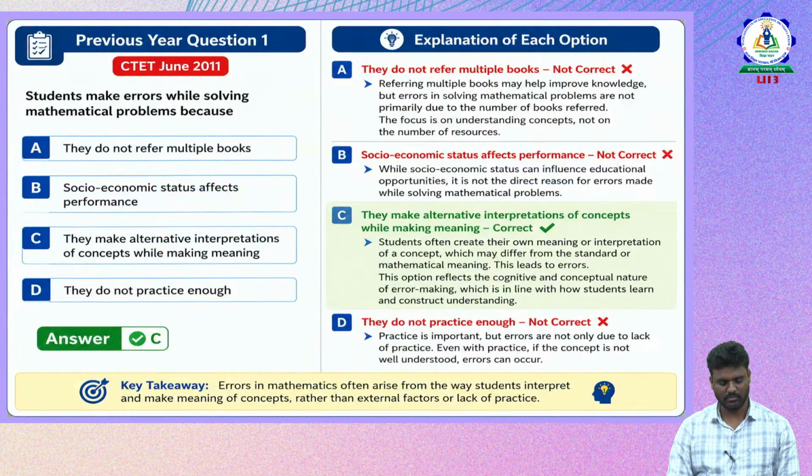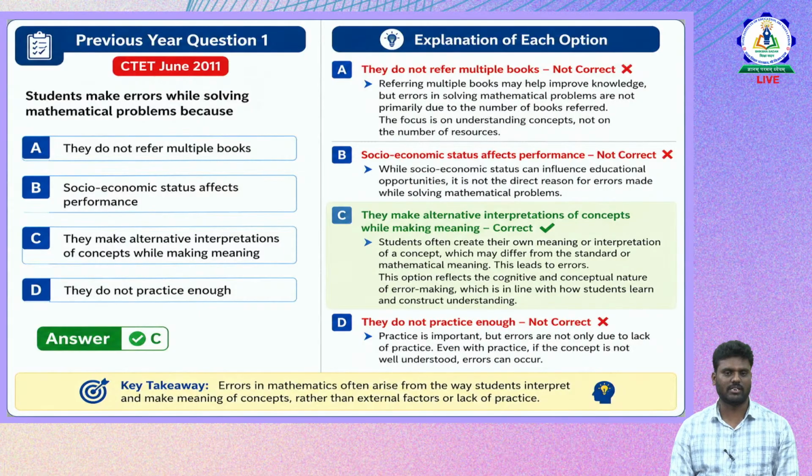Next, let us see a previous year question. Students make errors while solving mathematical problems because... Let us see the options. Option A: they do not refer to multiple books. Option B: socio-economic status affects the performance. Option C: they make alternative interpretations of concepts while making meaning. Option D: they do not practice enough. Which is the correct answer?